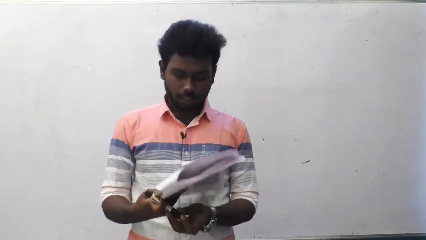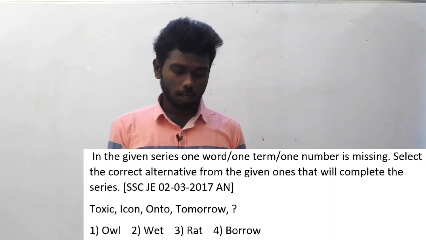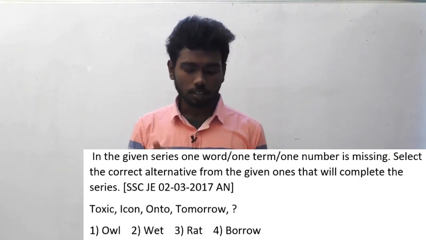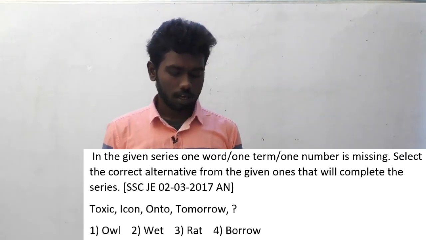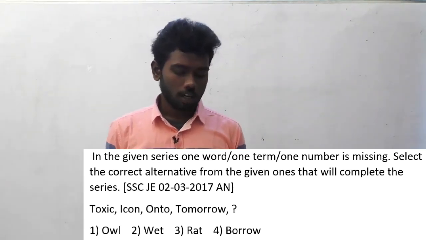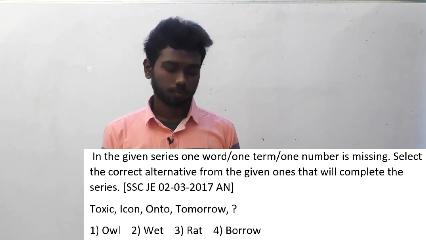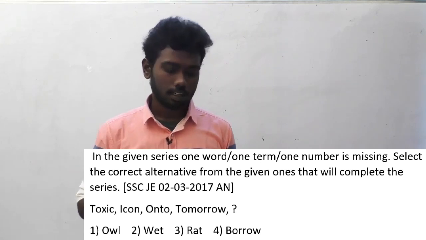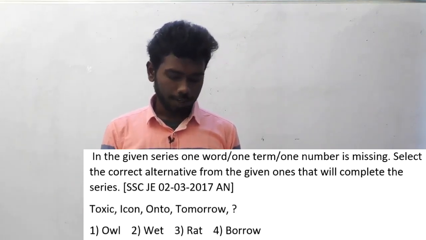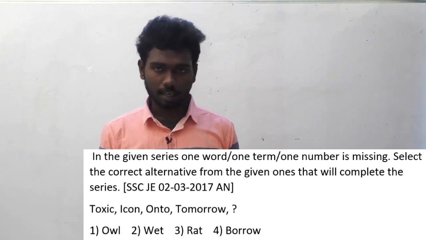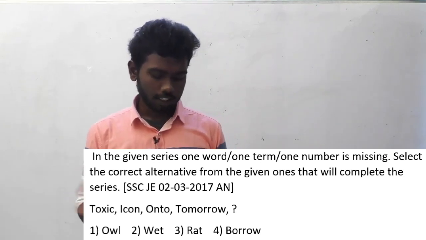I will read out the question now. In the given series, one word or one term or one number is missing. Select the correct alternative from the given ones that will complete the series. This is the question, and I will read out the series now. Toxic, icon, onto, tomorrow is the series, and the options are: option A, owl; option B, wet; option C, rat; and option D, borrow.